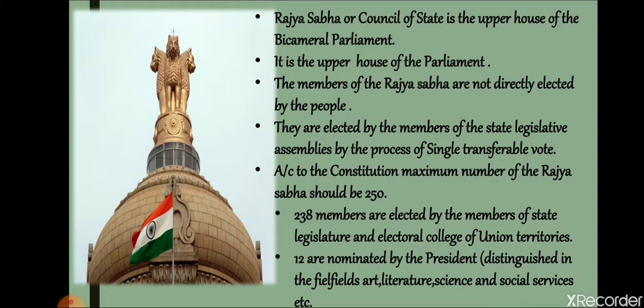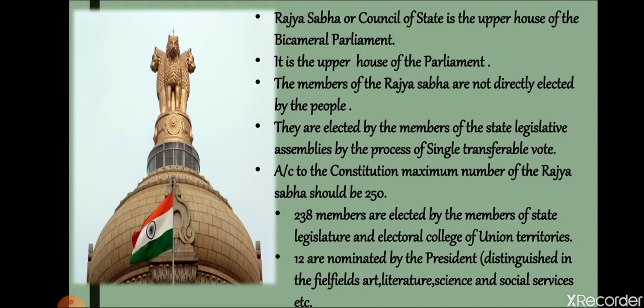Basically, you know Jayaprada, a Bollywood actress. She is a member of Rajya Sabha. You know Mary Kom, the boxer. She is also a member of Rajya Sabha. They are the nominated members of the Rajya Sabha, nominated by our President. So the maximum number of members in the Rajya Sabha is 250. Out of these, 238 will be elected and 12 will be nominated.